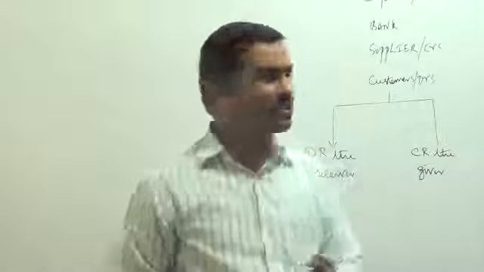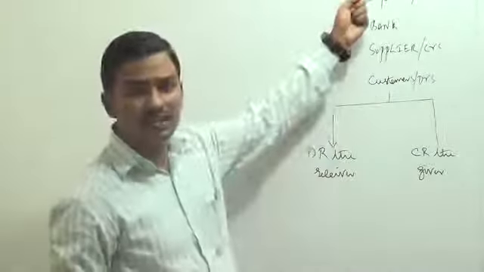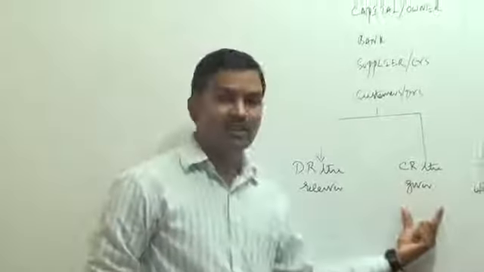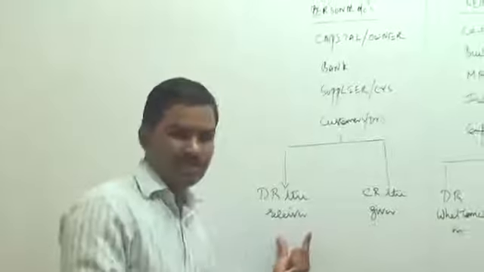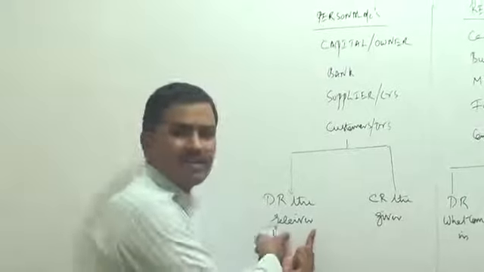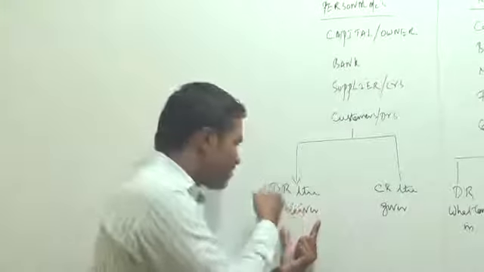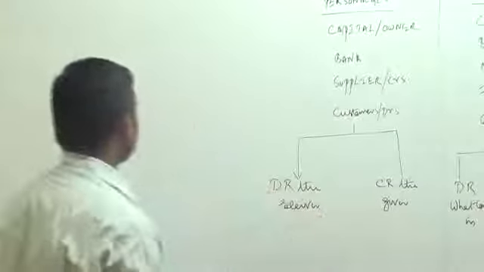Bank, what is your nature? Bank is a personal account. What are personal account rules? Debit the receiver, credit the giver. Now in this transaction, bank has to be recorded as a receiver. You have to remember bank as a receiver. So bank account has to be debited.